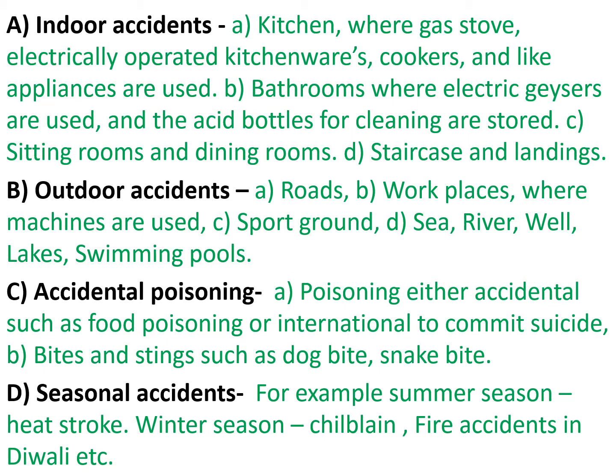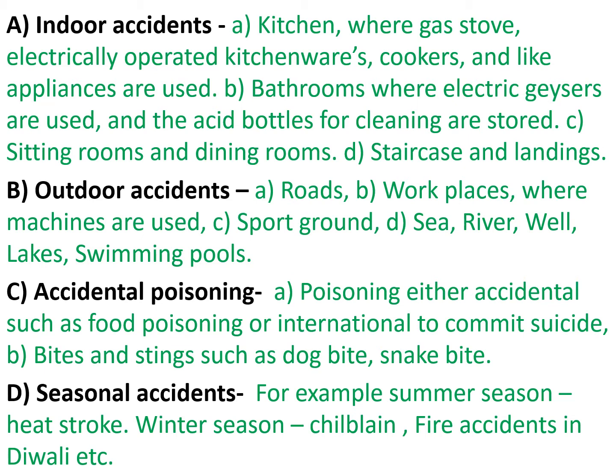Second type is outdoor accident. It may happen on roads, workplaces where machines are used, sports grounds, sea, river, wells, lake and swimming pools. Third one is accidental poisoning. In this, poisoning is either accidental, such as food poisoning, or intentional to commit suicide.